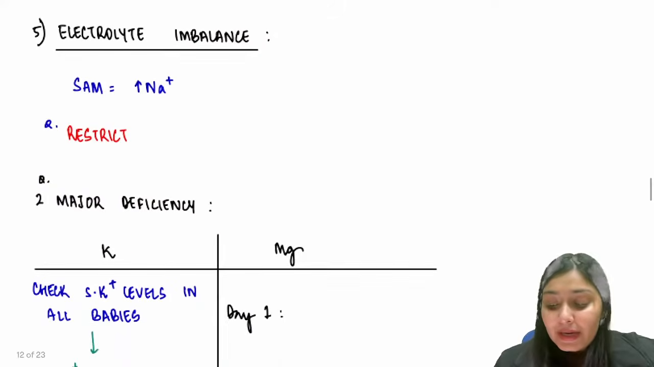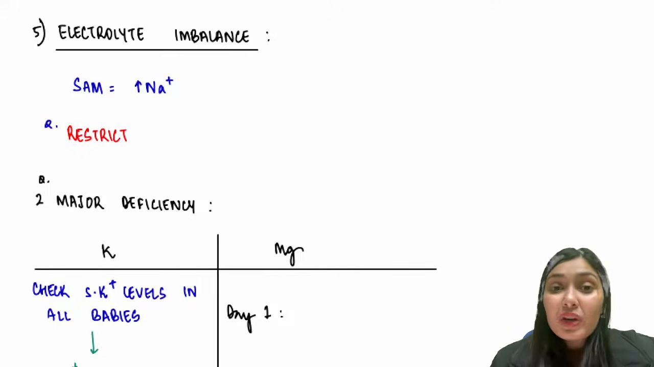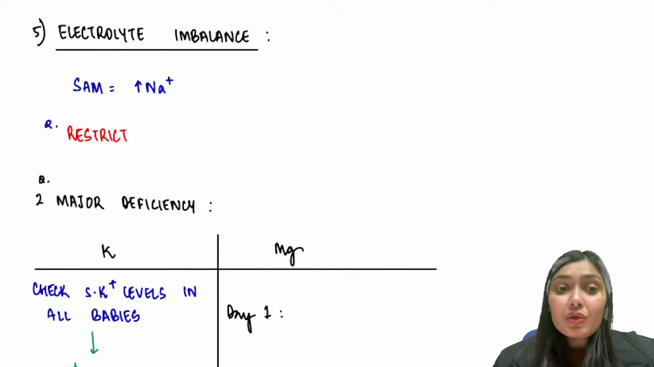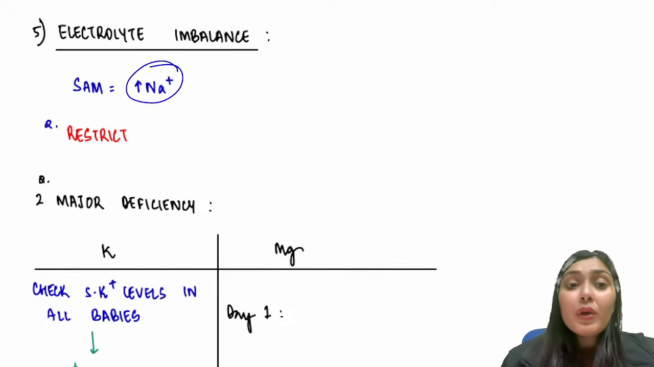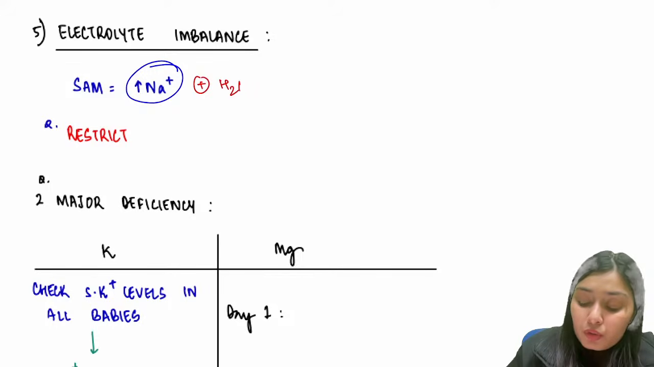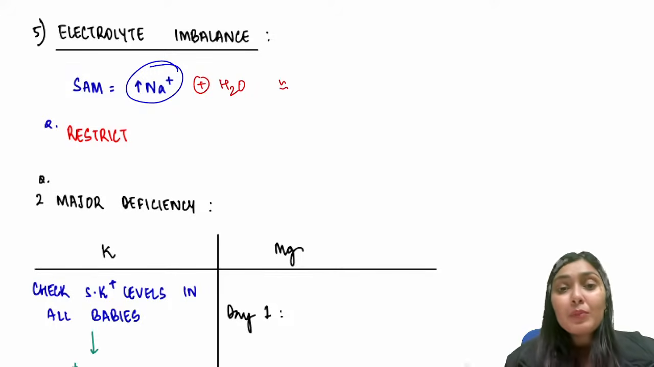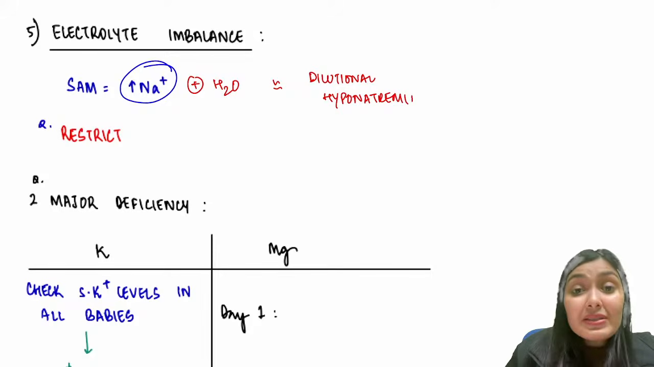Now let's move to the electrolyte imbalances that we see in SAM babies. In SAM babies, the handling of sodium is haywire. These children hold on to sodium. With holding of sodium, water will also be held up. So the sodium will hold water also. So overall, if you take the blood sample, because water is also there, you will see dilutional hyponatremia. You can see in the blood sample that the sodium levels are less.